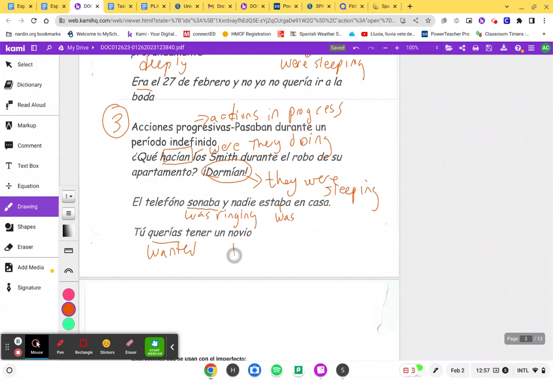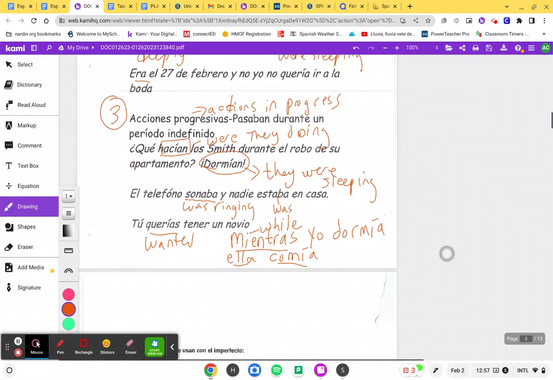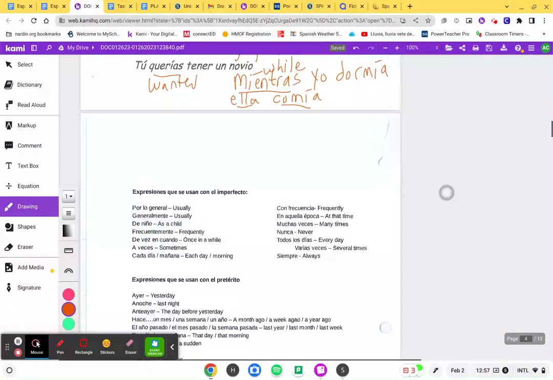The other word that we see a lot in the imperfecto is the word mientras. So let's jot that down. So if I say like mientras yo dormía, while I was sleeping, ella comía. So oftentimes we see that word mientras to say that something was going on while something else was happening. So make sure you know that mientras is while. Mientras yo dormía, ella comía. She was eating.